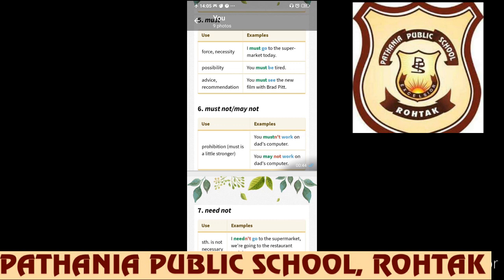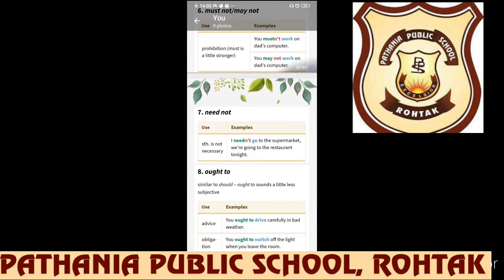Same you can use may not. Okay, you may not work on dad's computer. So this is prohibition. We can use must not. Fine. Then comes need. Need not. So first of all, let us understand here need is used as modal auxiliary. This is the fine example. Here it is not used as verb, because if it is used as verb, it can be changed into need, needed, needed. But here we are using as modal, so it is not going to change.